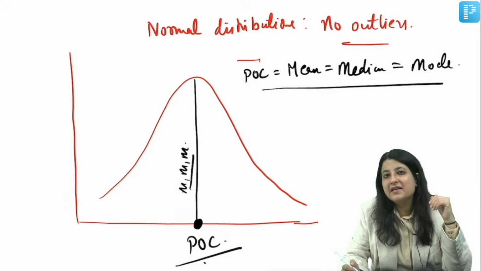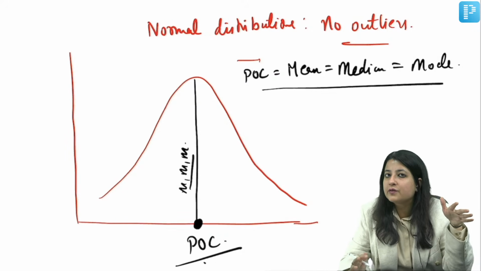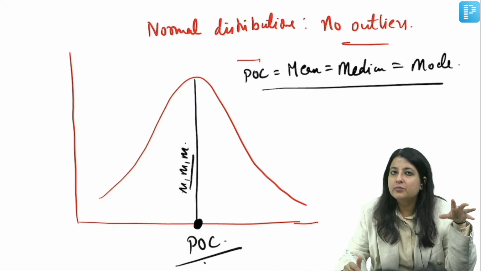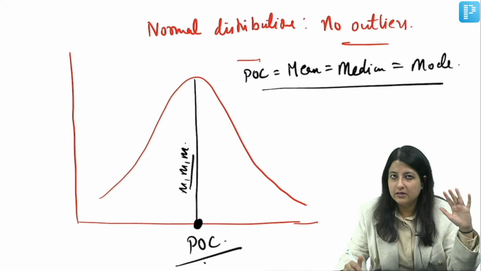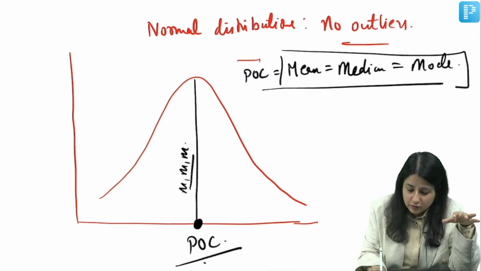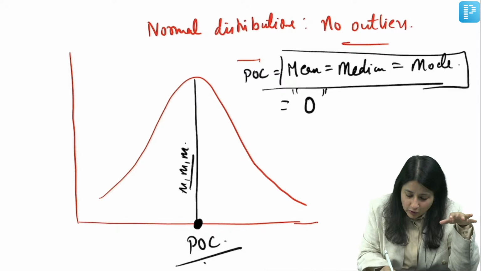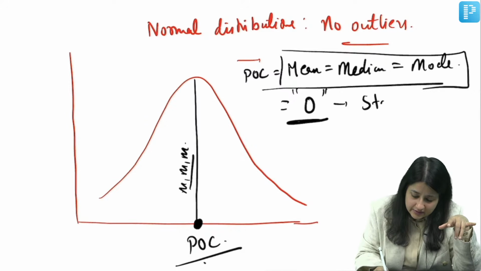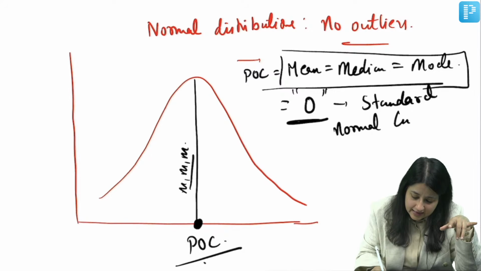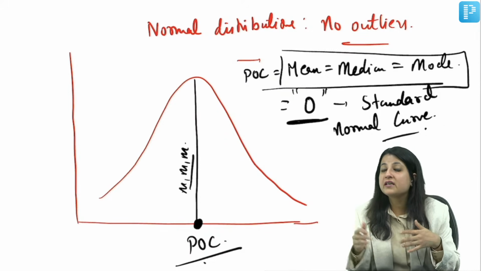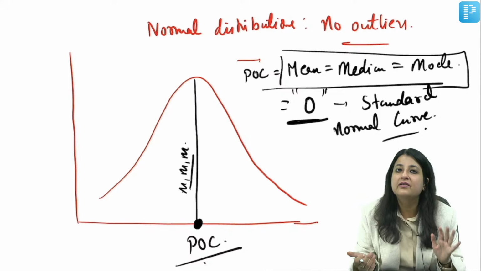But what do you mean by a standard normal curve, guys? What is the difference between normal distribution and a standard normal distribution? See, in a normal distribution curve, mean, median, mode all are equal. It could be 100, 120, 130, whatever. But when mean equal to median equal to mode is equal to 0, it means it is a standard normal curve. Clear?